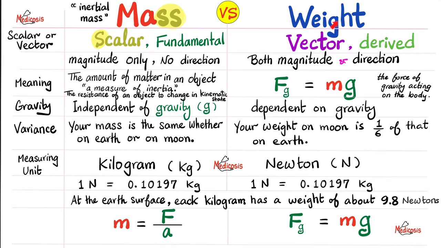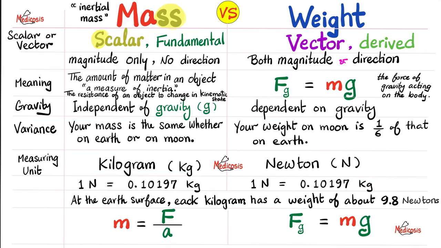How can we define weight? Remember that weight is a type of force. It is the force of gravity acting upon a body. Mass does not depend on gravity, but weight does depend on gravity. As you see here, it is multiplied by acceleration caused by gravity.